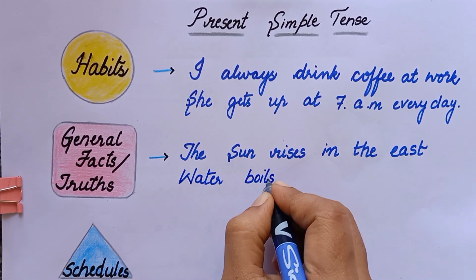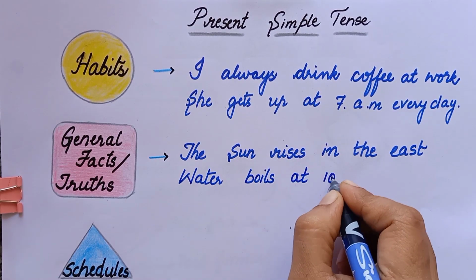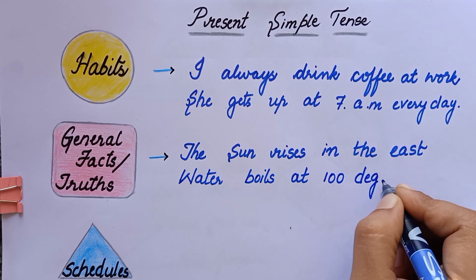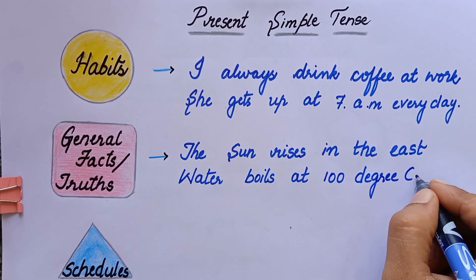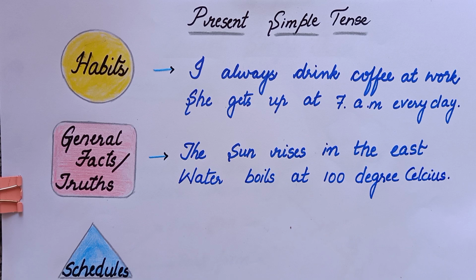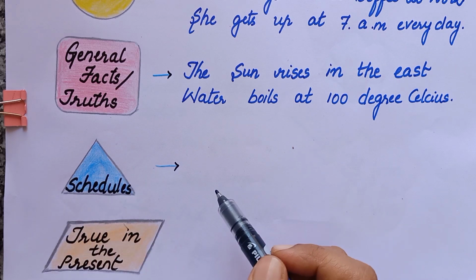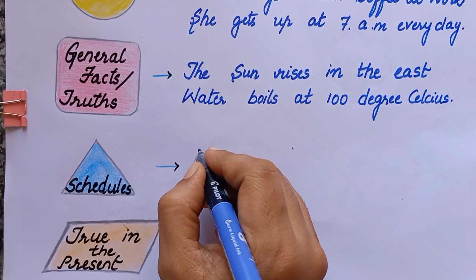Next comes water boils at 100 degrees Celsius. So we all know this. This is one of the facts. This is a general fact. So the sun rises in the east, water boils at 100 degrees Celsius. So next comes schedules. Schedules बताने के लिए, okay?